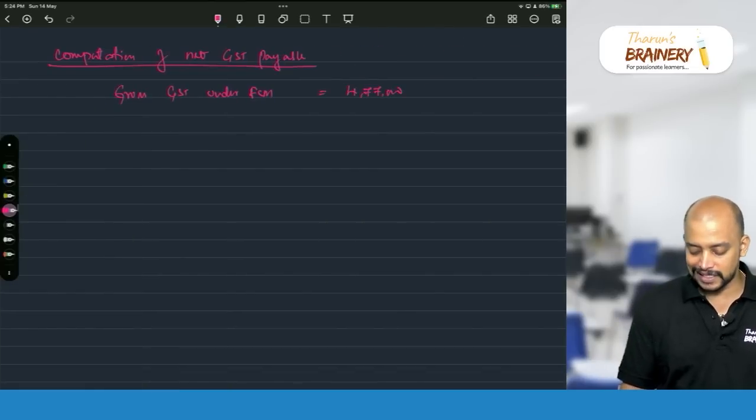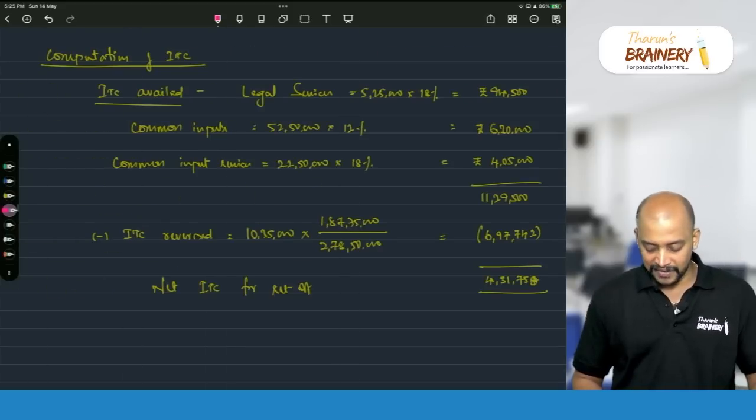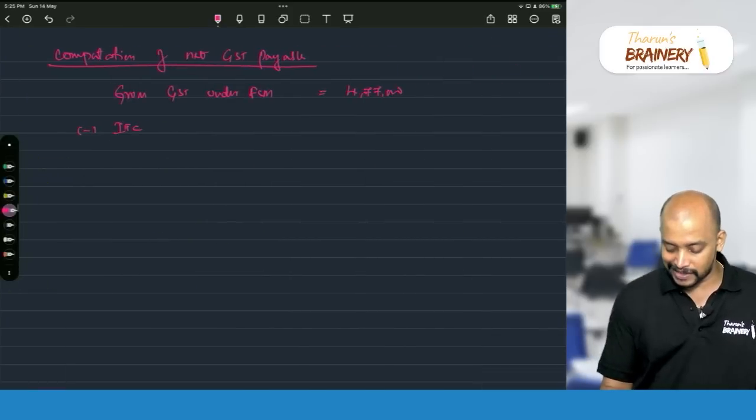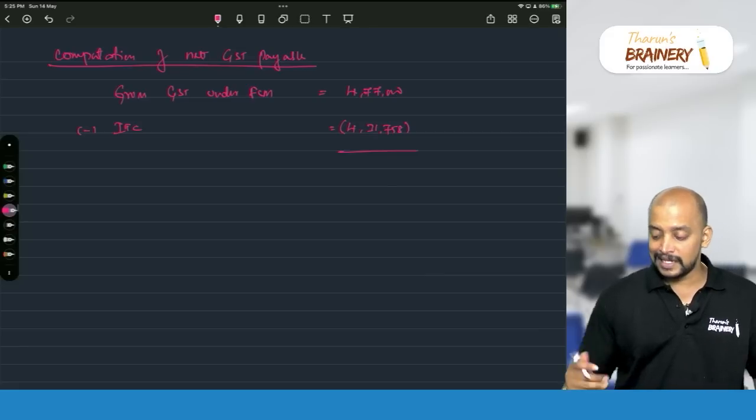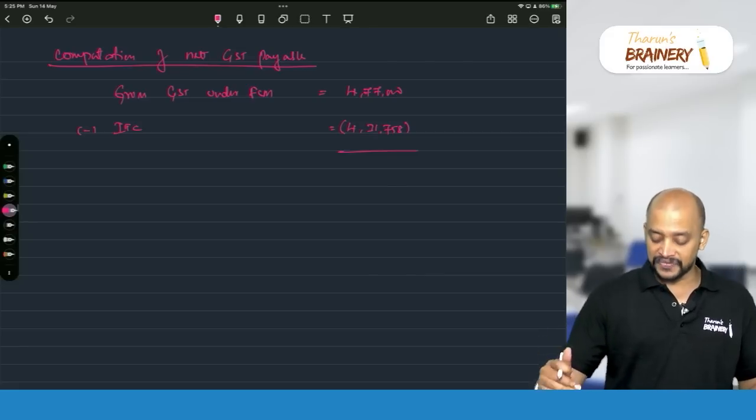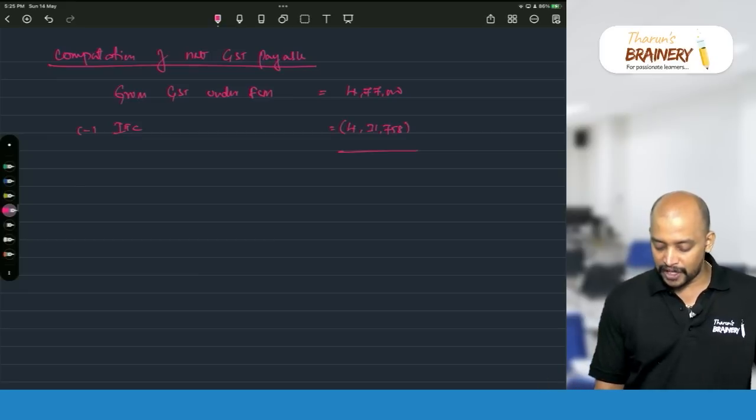4,77,000 is the gross GST under FCM, minus ITC. What is the ITC? Already we did 4,31,758. Once we reduce, we will get net under FCM 45,242.